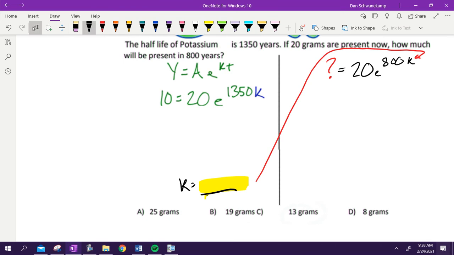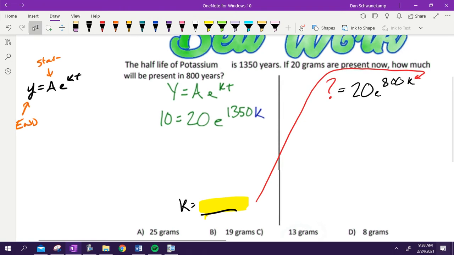A quick reminder with half-life, y equals Ae^(kt). That's my formula. The y over here stands for your ending amount. The A is my starting amount. E is obviously e, and k is a rate. It is the rate something is growing or decaying. And then the t is going to stand for time. All right, you've done this problem many times. You have forgotten, and it wasn't your favorite, I'm sure, when you did it initially.